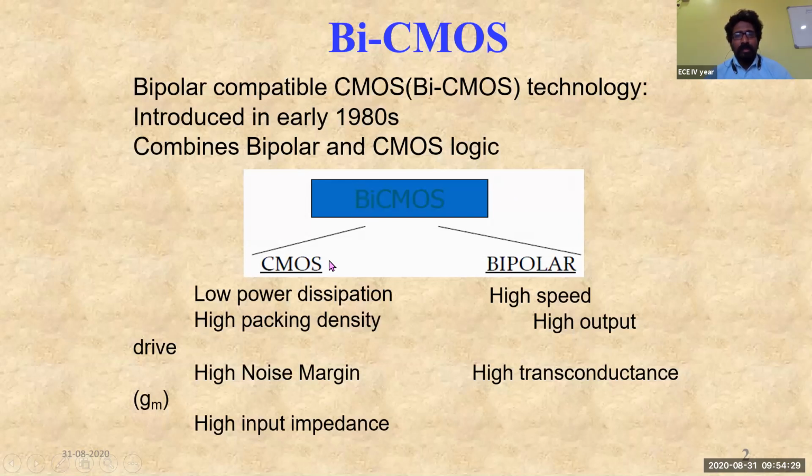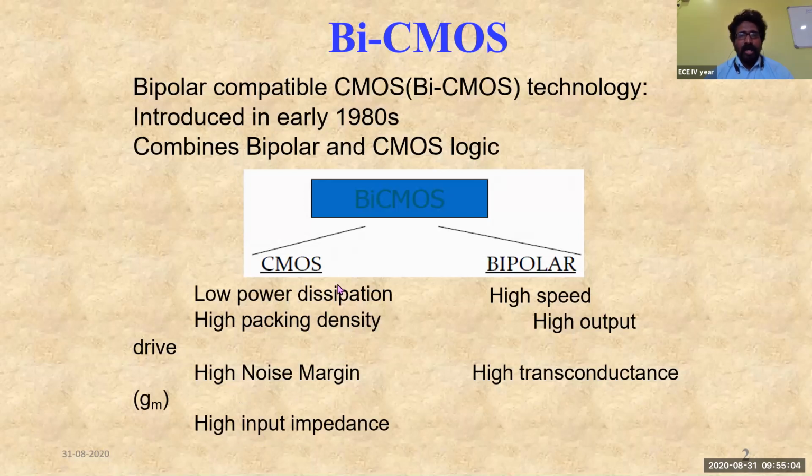So now here BiCMOS means it is a combination of CMOS and also a combination of bipolar. So let us see what kind of advantages are being taken from the CMOS and what are the advantages being taken from bipolar in order to come up with this bipolar compatible CMOS technology, that is nothing else but BiCMOS technology. From the CMOS technology, the important advantages are low power dissipation, high packaging density, high noise margins, and high input impedance.